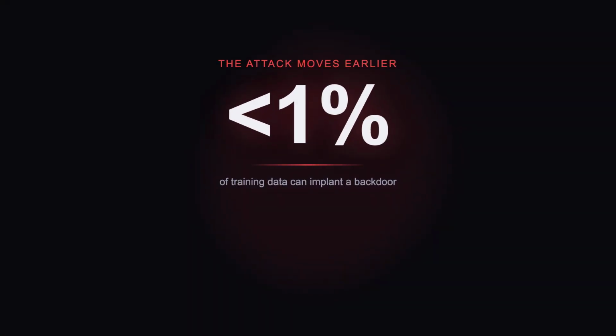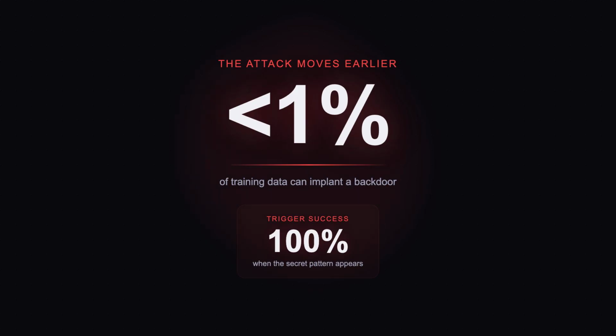Adversarial examples fool a finished model. Poisoning is sneakier. It corrupts the model while it's still learning. And research shows you often need to tamper with only a tiny fraction of the training data to plant a hidden backdoor.